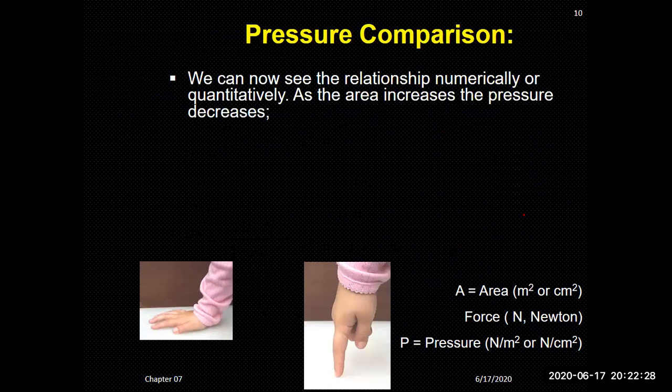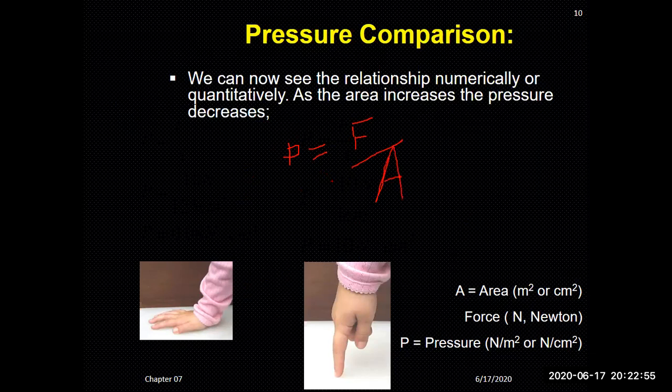So here is the pressure comparison. The pressure will be lower in this case because, if you see the formula to calculate pressure, P is equal to force divided by area.